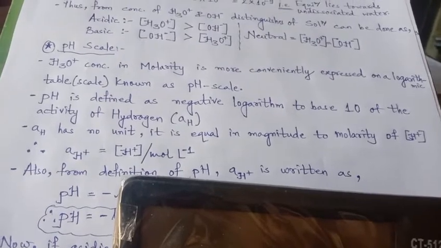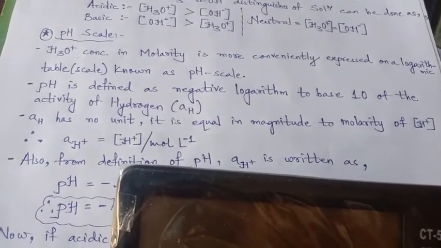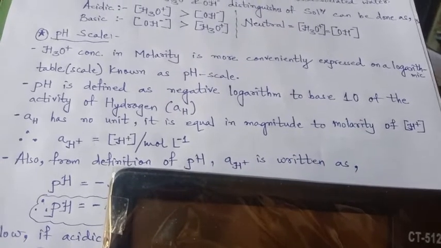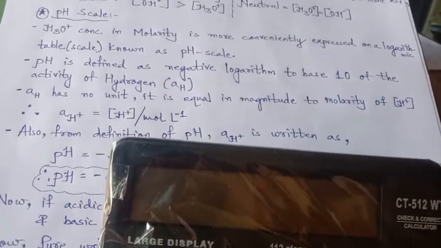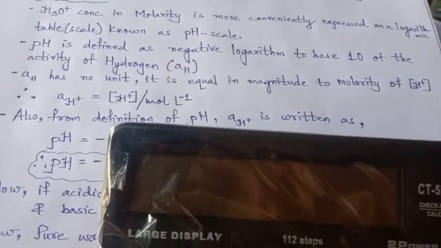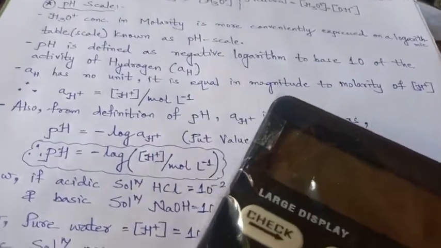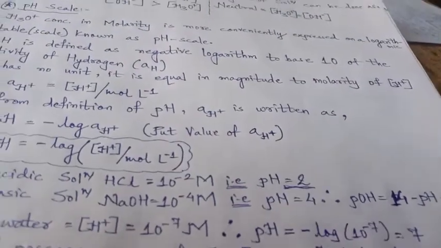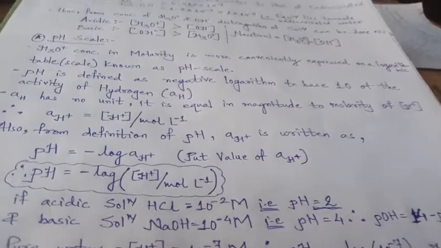That activity of hydrogen, when calculated using the logarithm to base 10, is called the pH of that particular solution. aH has no unit. It is equal in magnitude to the molarity of H+.